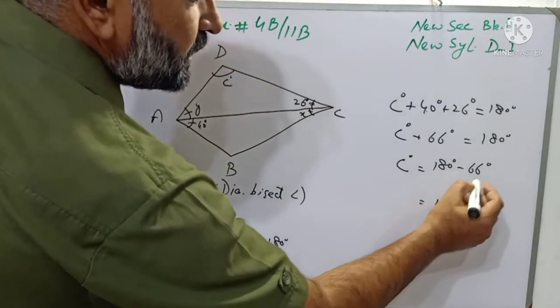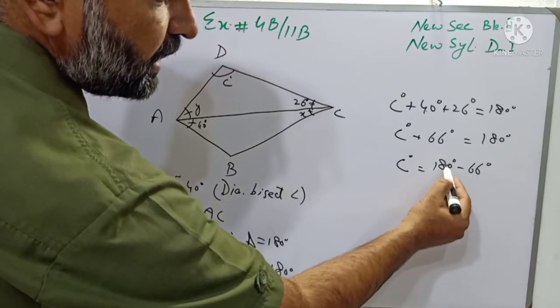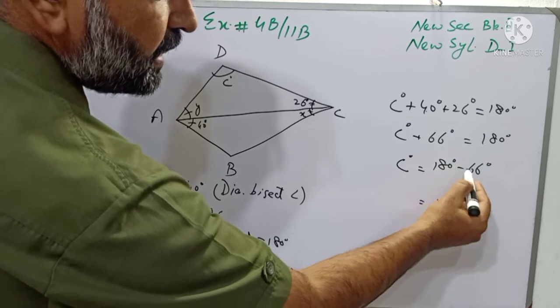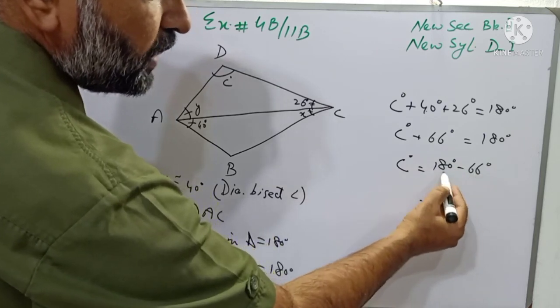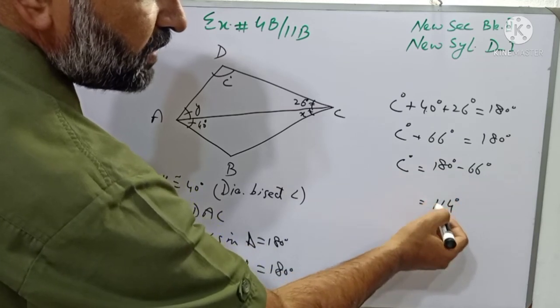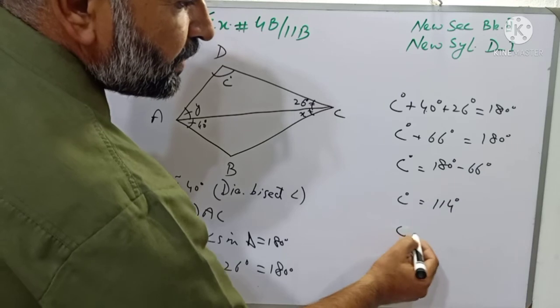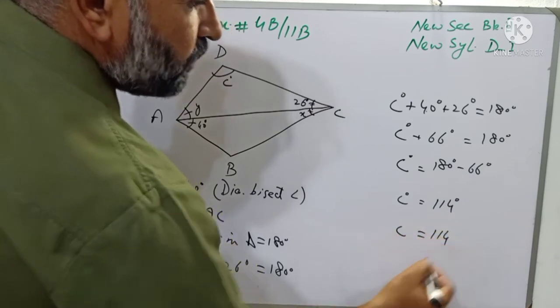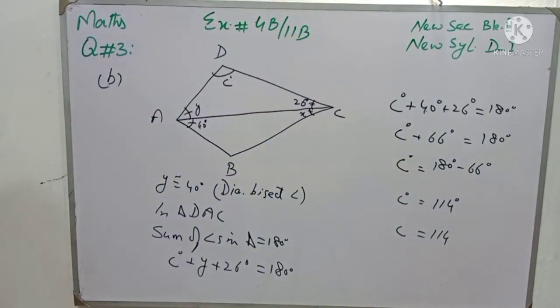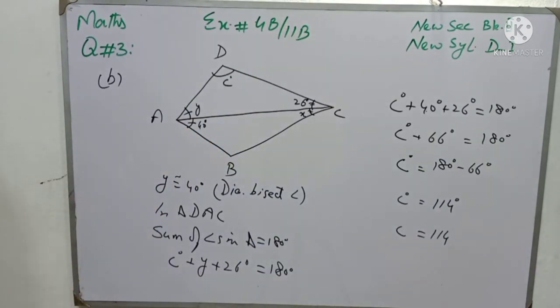You can use calculator as well, otherwise subtract 6 from 10, we will take 1 carry from 8 and it will become 10. 10 minus 6 means 4, and here is 7 remaining. 6 will be subtracted from 7 and it is 1. So C degree is equal to 114 degree and the value of C is 114. And it is question number 3 of exercise 4B for 7th class and 11B for A O level.